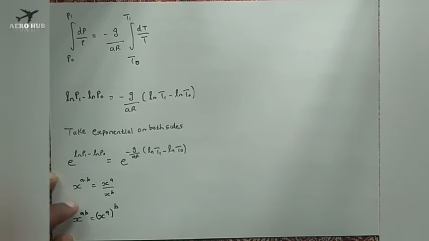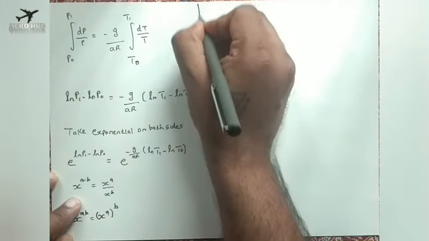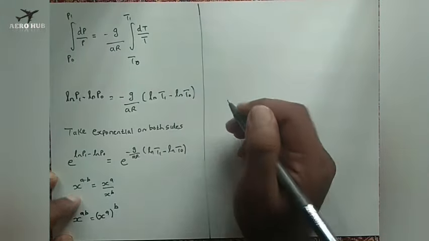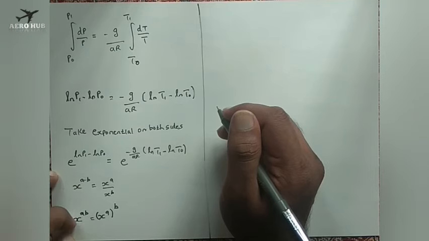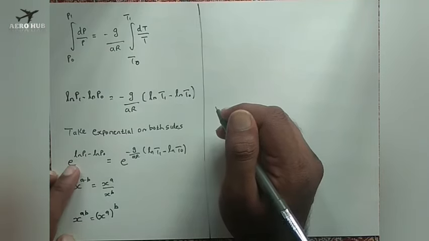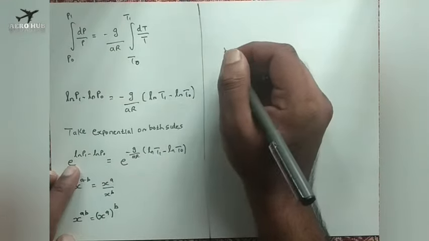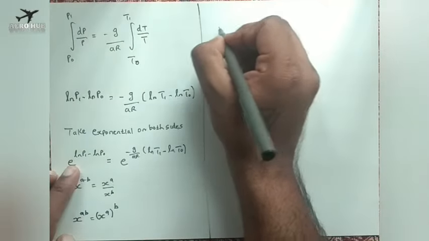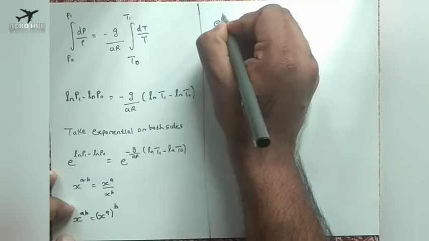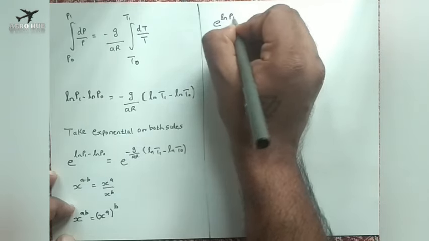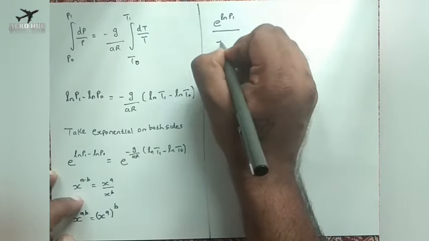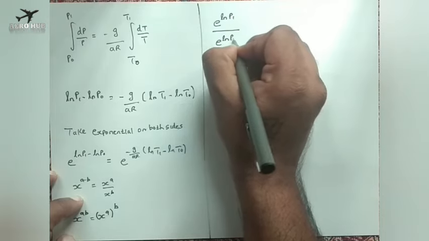I will use these two formulas to derive this equation. e power ln will be nothing but P1. So I can write this one as e power ln P1 by e power ln P0.